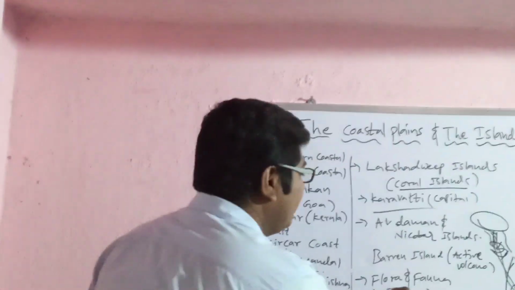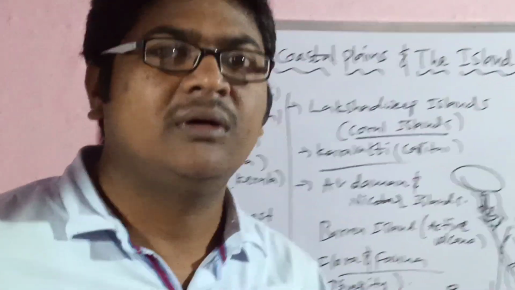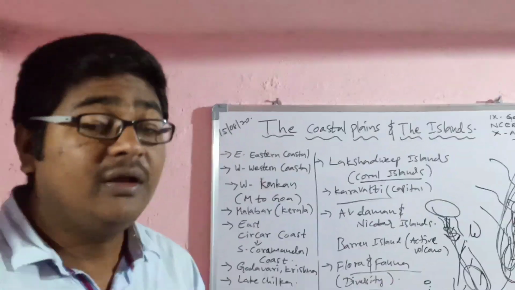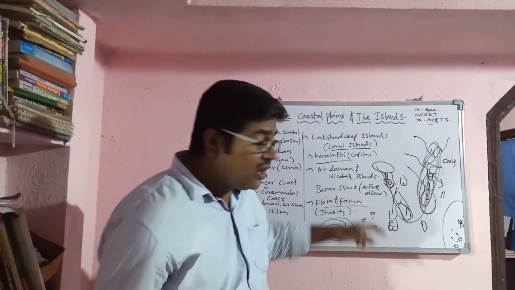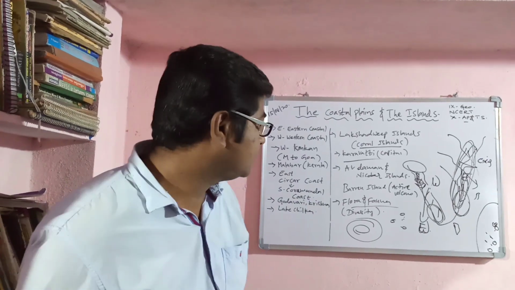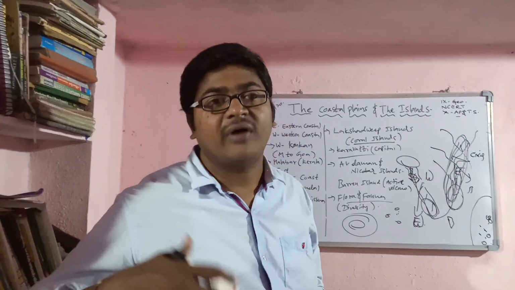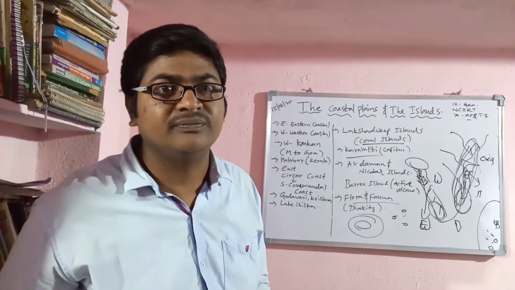And coming to flora and fauna in Andaman and Nicobar Islands. Flora means what? Plant world, different plants. And fauna means what? Animals, different types of animals. Here you see, inside flora and fauna, great diversity is there.